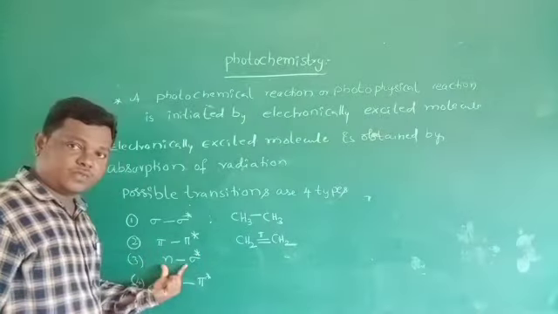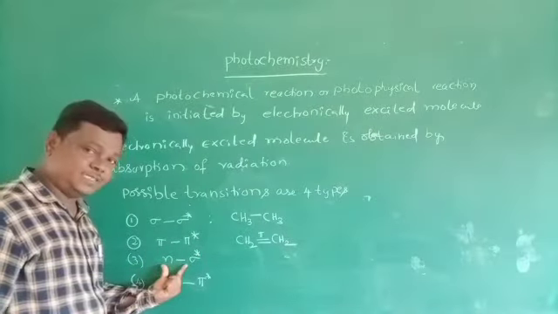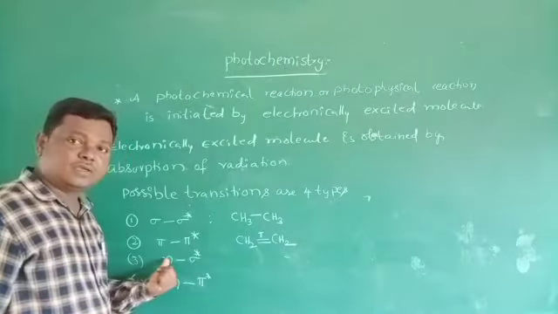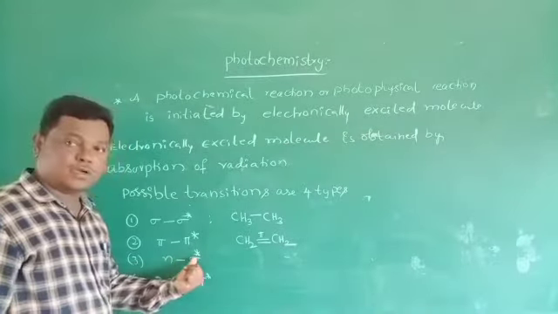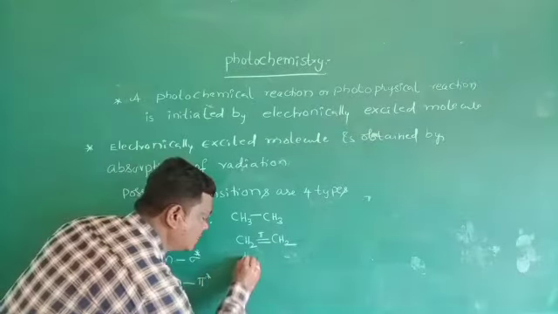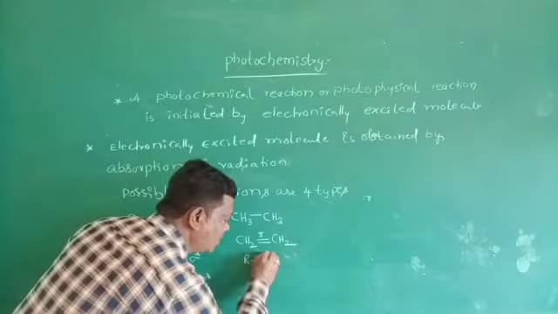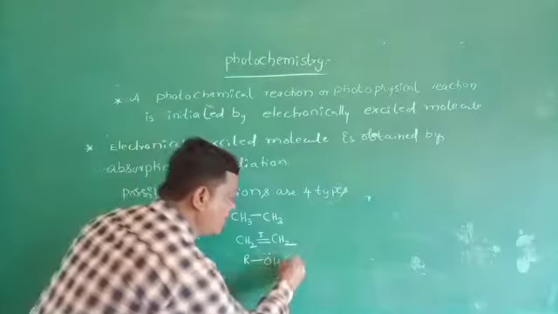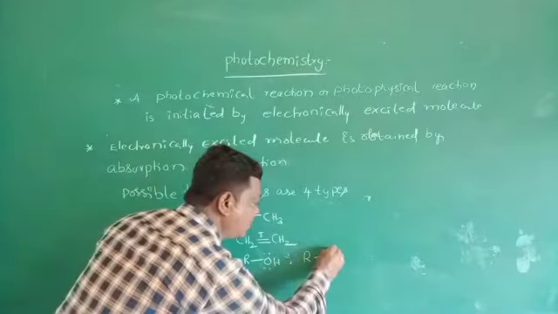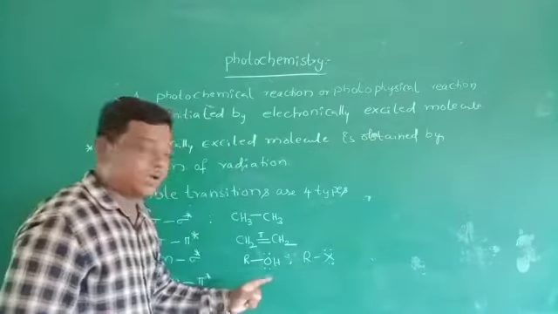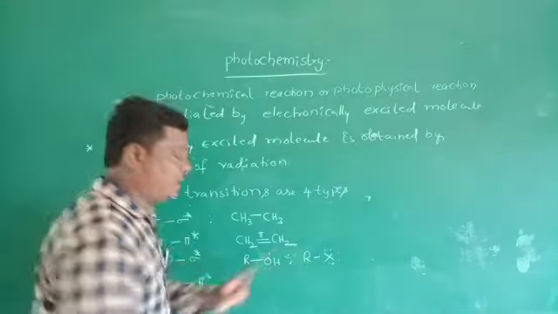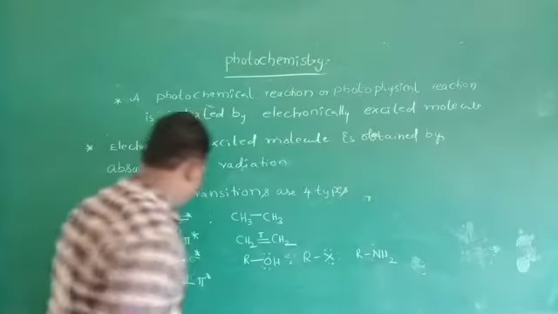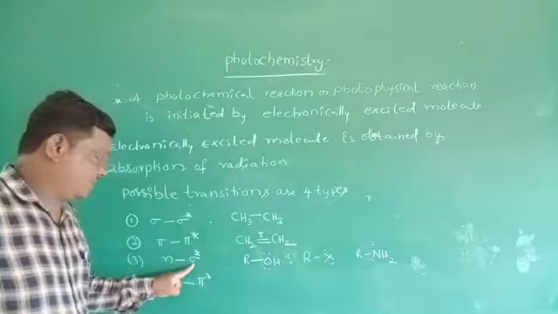And next, the third possible transition is n to sigma star. This n is nothing but non-bonding electrons. Sigma bond. Here, alcohols have oxygen containing two pairs of non-bonding electrons, and alkyl halides also contain non-bonding electrons. So in these molecules, n to sigma star transition is exhibited.